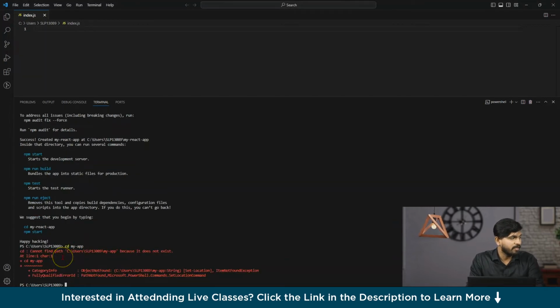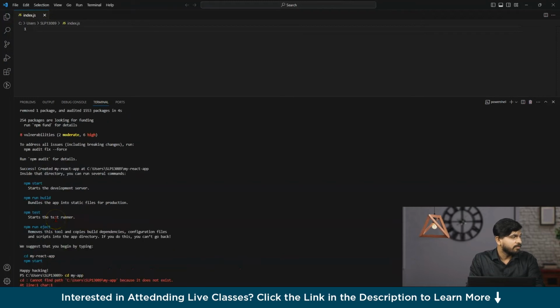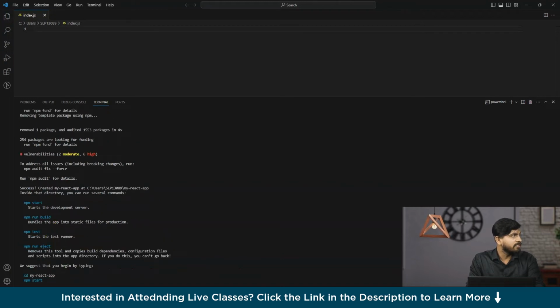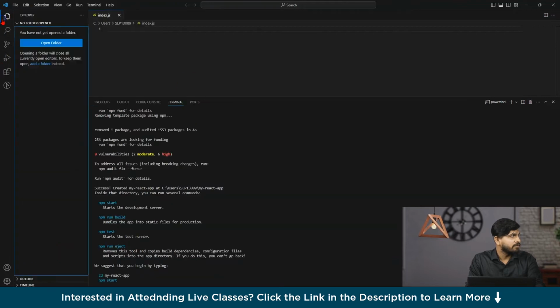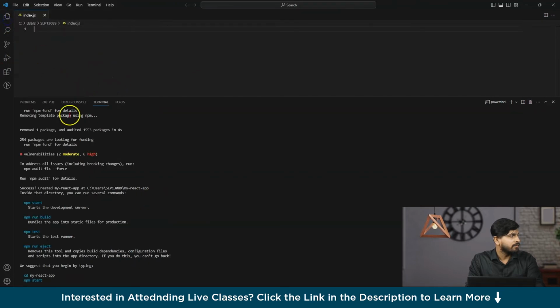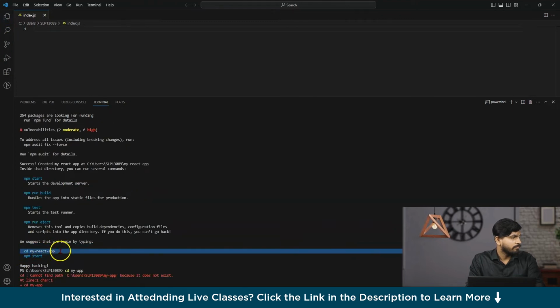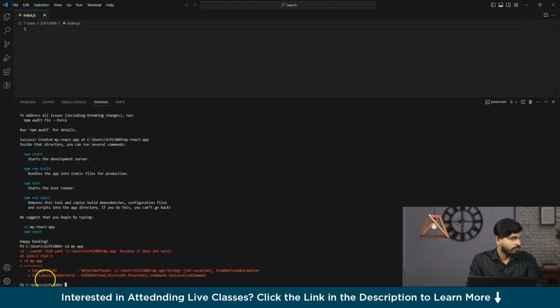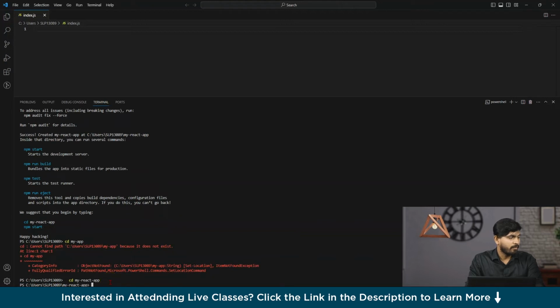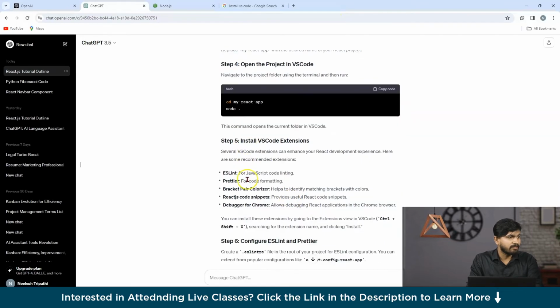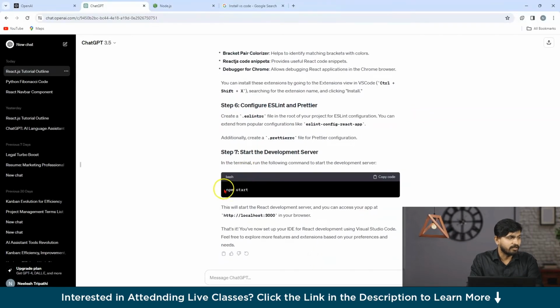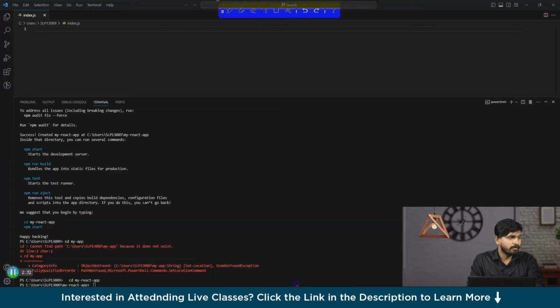Okay, there are some errors coming up. Let us see what the errors are. Okay, so as you can see, let us see the folder structure first. Okay, now we have easily navigated to my React app. Okay, now let us type the final thing, that is running the React application, that is npm start. So over here, go to the terminal and type the same.